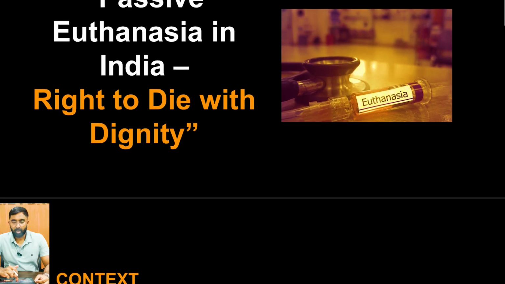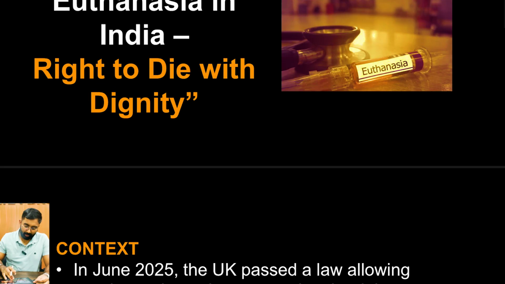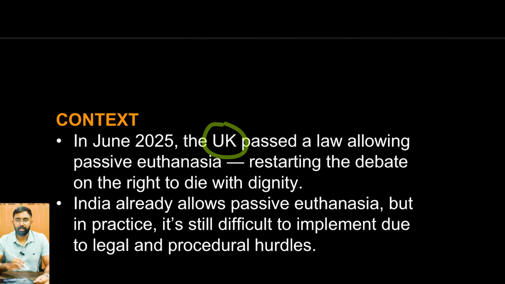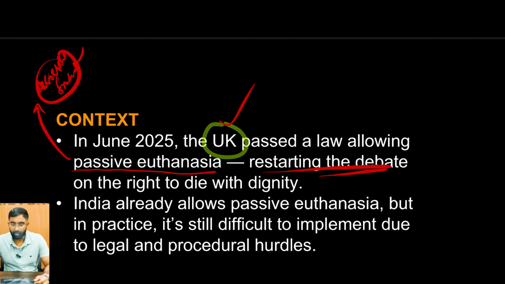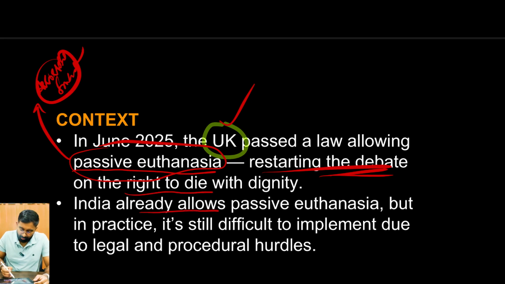So why are we discussing euthanasia today? Because of the recent law which was passed in the United Kingdom with respect to euthanasia, that is passive euthanasia, or also what we call assisted suicide, which has been allowed. The UK government has now passed a law which allows passive euthanasia, restarting the debate on the right to die with dignity. Well, India already allows passive euthanasia, but in practice, it's still difficult to implement due to legal procedural hurdles.